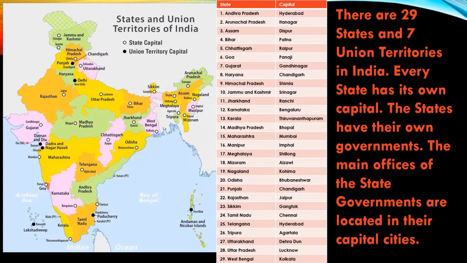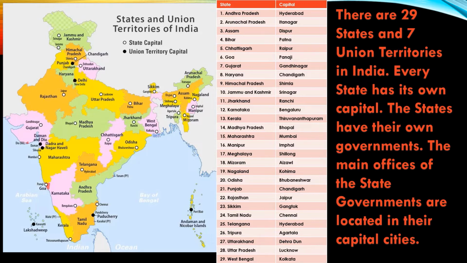Look at the names of the states along with their capitals. First, Andhra Pradesh, Hyderabad. Second, Arunachal Pradesh, Itanagar. Third, Assam, Dispur. Fourth, Bihar, Patna. Fifth, Chhattisgarh, Raipur. Sixth, Goa, Panji. Seventh, Gujarat, Gandhinagar. Eighth, Haryana, Chandigarh. 9, Himachal Pradesh, Simla.